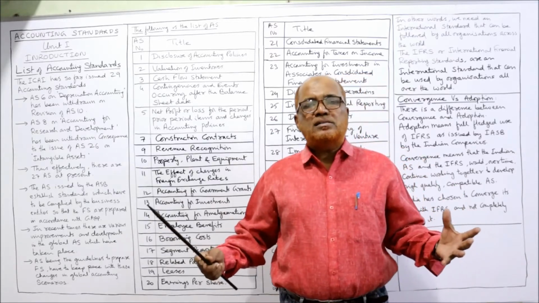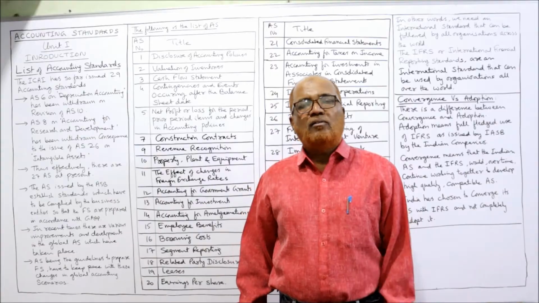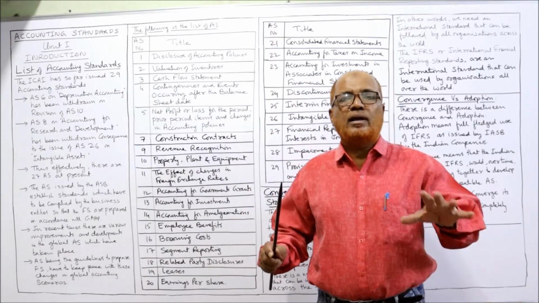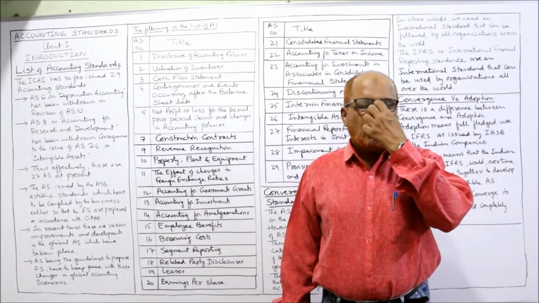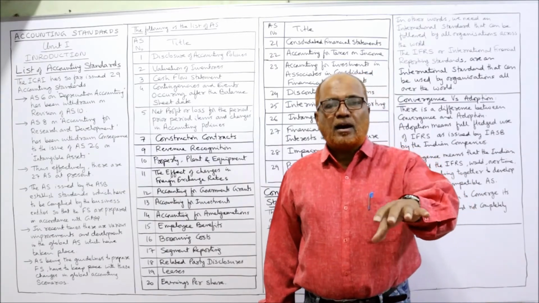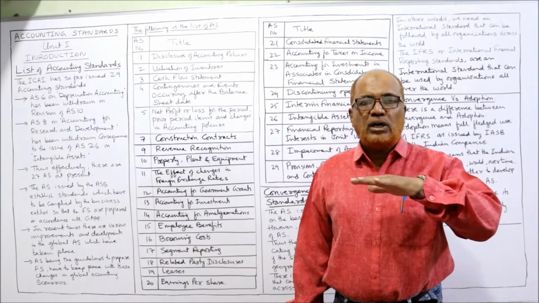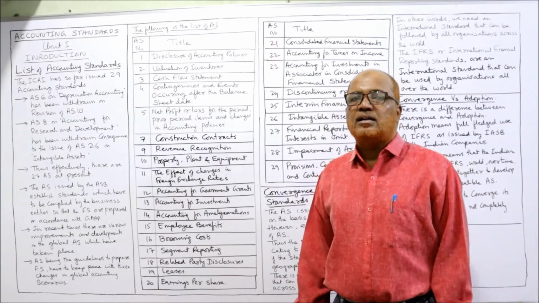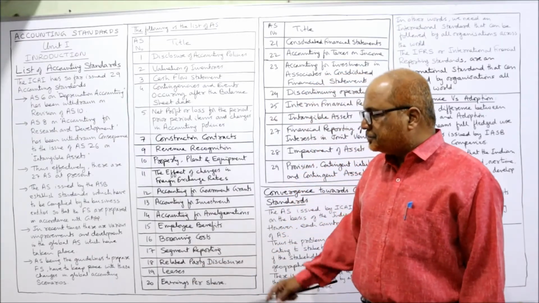But due to globalization, there are many stakeholders outside India. They want complete information according to international standards. Now there is a need to converge the Indian accounting standards with global standards. We have to keep pace with accounting standards internationally. That is the need of the hour.